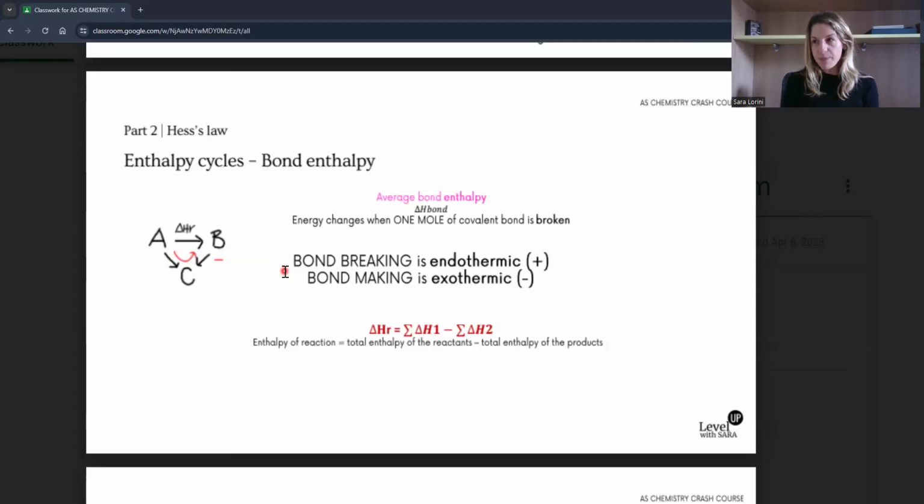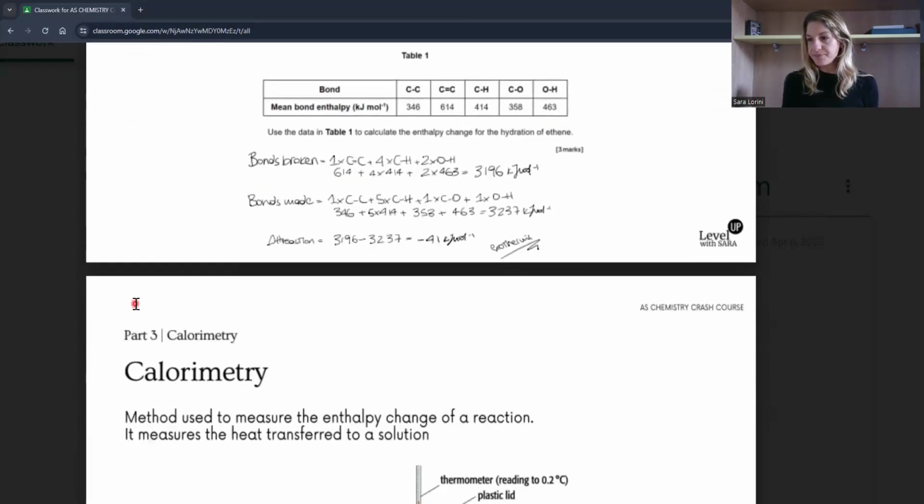So, for example, if it's endothermic, you would explain it as because the energy required to break the bonds is greater than the energy released making the bonds. Okay, this is what the mark scheme wants. Yeah, I'll let you absorb this for a moment.